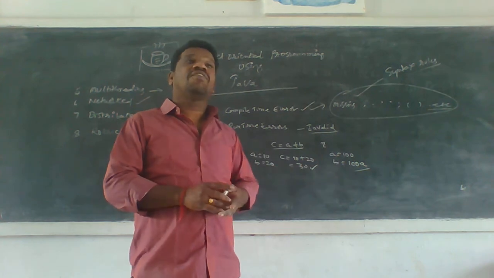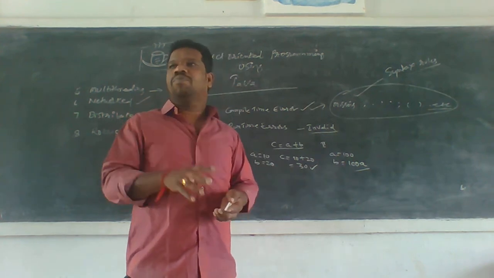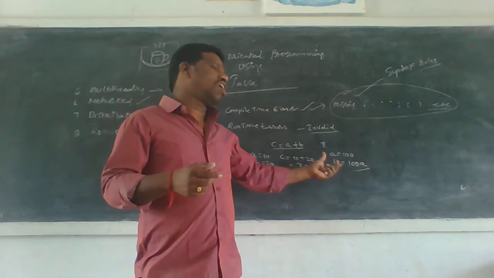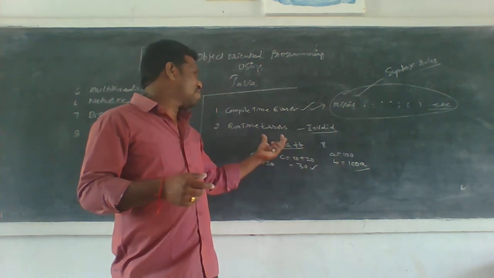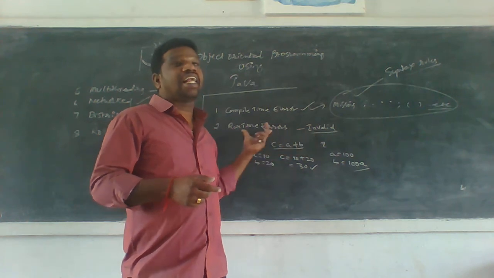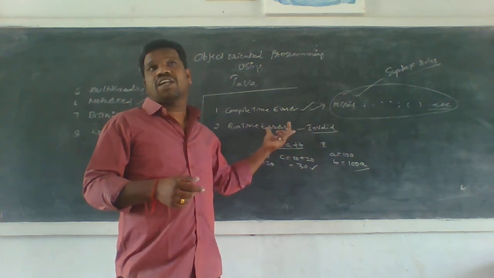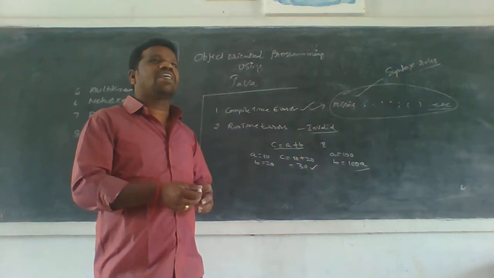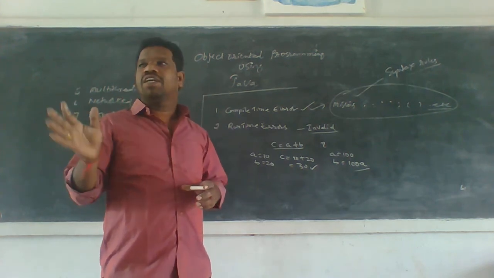Okay, if you give valid inputs, you get valid output. If you give invalid input, you also get invalid output. This type of error is also known as a runtime error. Runtime errors occur while we are entering invalid inputs. Whenever we give wrong values, automatically the program will be wrong.